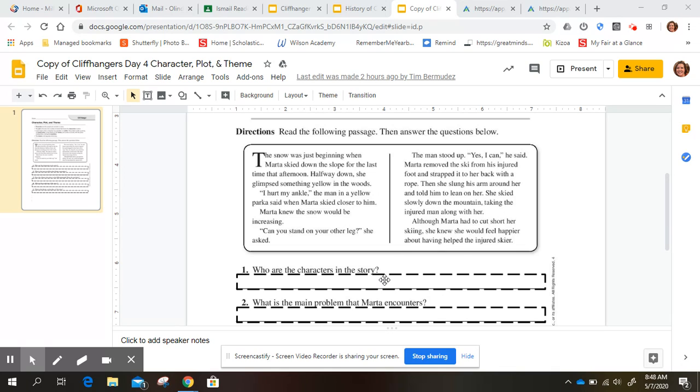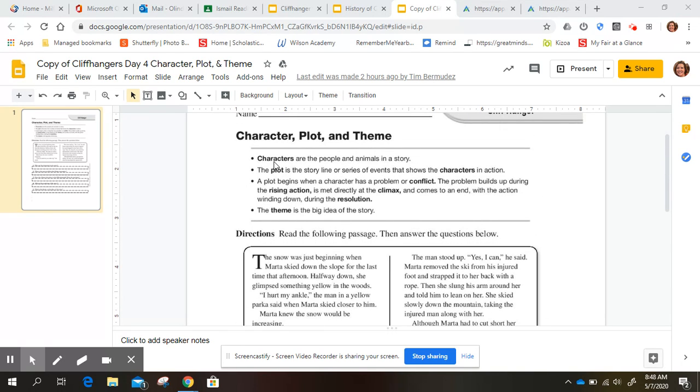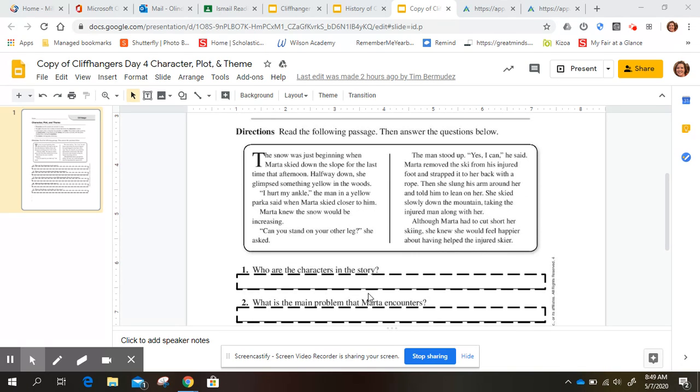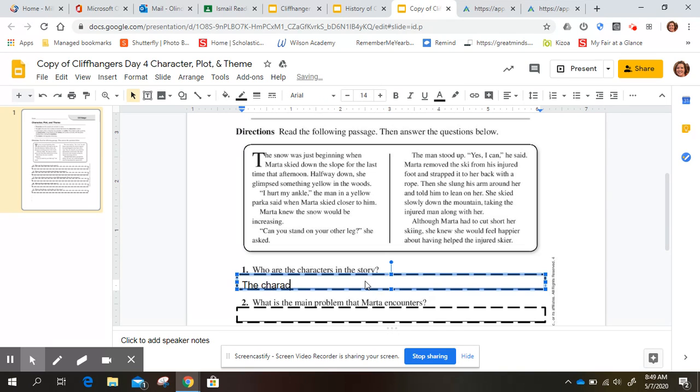And so now we can go to the questions because we read the passage. Number 1, who are the characters in the story? Well, if I can't remember what characters means, I can look back at the top and it says characters are the people and animals in the story. There were no animals in the story, but there were people. So we'll type the characters in the story are, because I need to restate the question always, Marta and the injured man. They never told us the name of the injured man. They just called him the injured man.